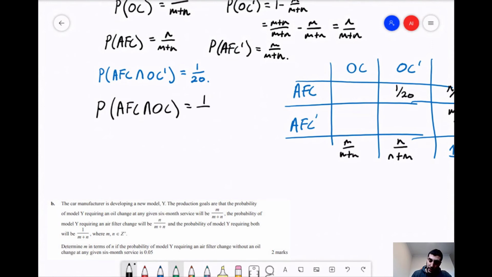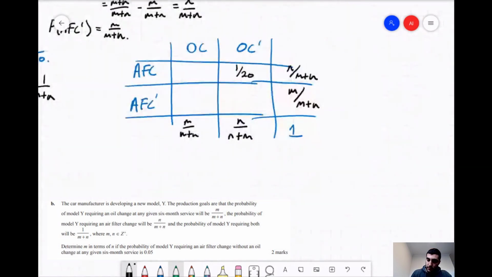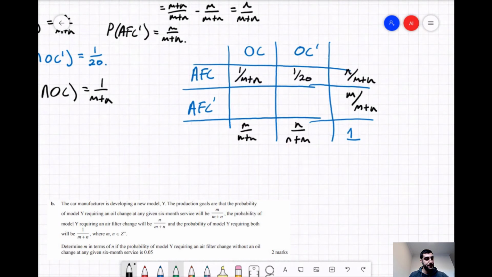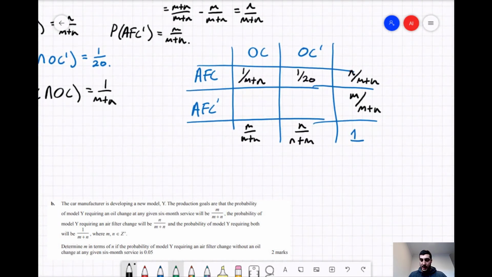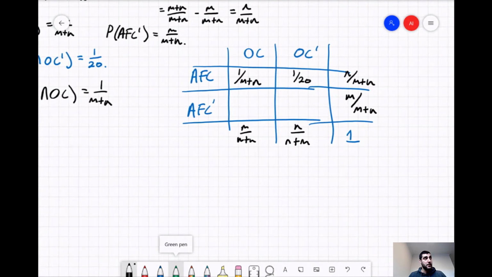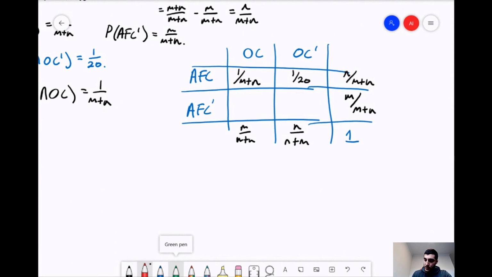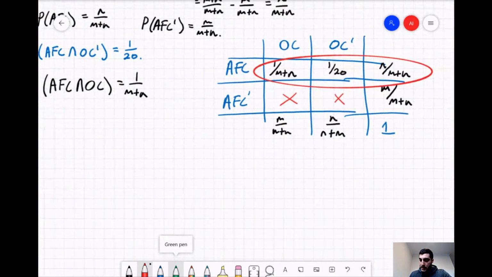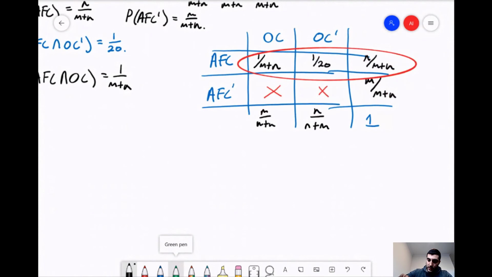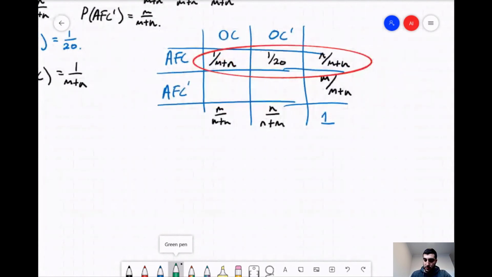It says that is 1 on M plus N. So you can see I already have enough information to work out M in terms of N. You can work out this cell and this cell as well, pretty straightforward, but they're actually not required. So for good measure, let's just add them in. You guys will see in a moment why it's not required.